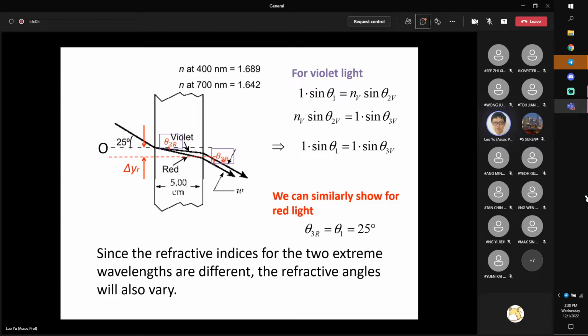Yes, very good. If the two sides are not parallel to each other, you do not have this condition. So this is why Newton, when he passed white light into a prism, got a rainbow at the other side, because the different colors still propagate in different directions. But if we have a slab, with the two interfaces parallel to each other, the colors will be separated, but we cannot get a rainbow. After that, the light still propagates parallel to each other. But if you have a prism, these two interfaces are not parallel to each other, and then the rays are no longer parallel to each other.